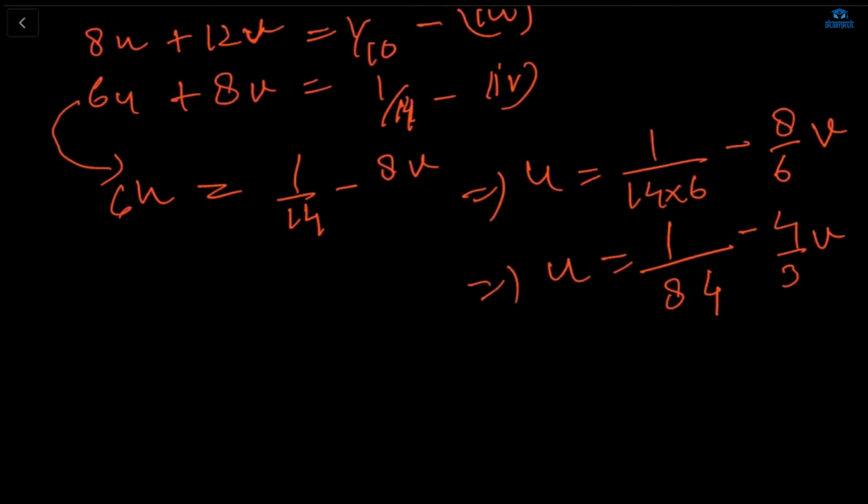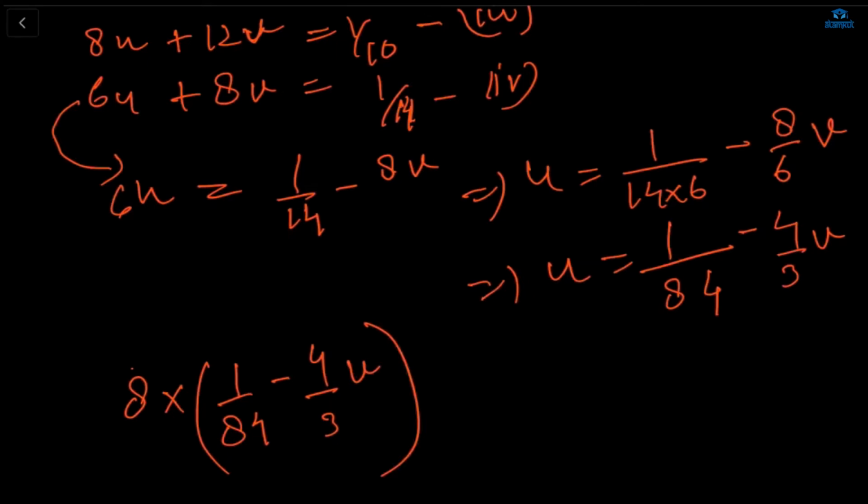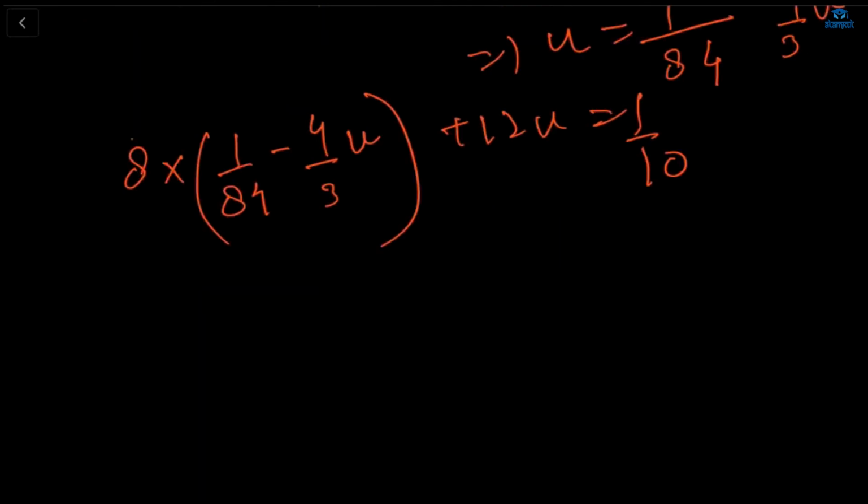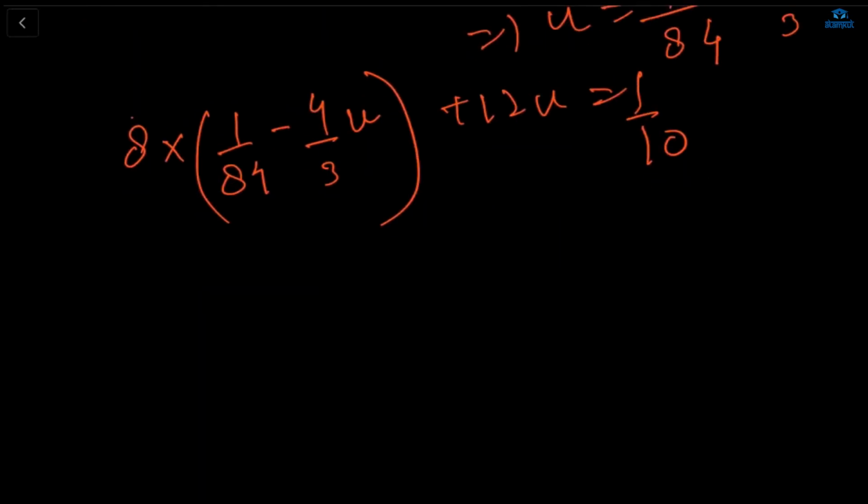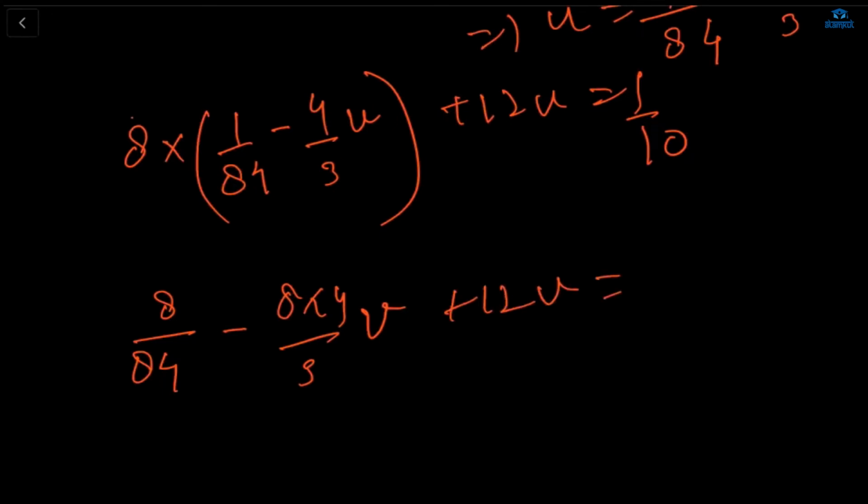You are going to substitute this U value in the third equation. So what will it be? 8 multiplied by 1 upon 84 minus 4 upon 3V, plus 12V is equal to 1 upon 10. Now you are going to solve this and get the value of V. If you solve this, what you will get? 8 upon 84 minus 8 multiplied by 4 upon 3V plus 12V is equal to 1 upon 10.